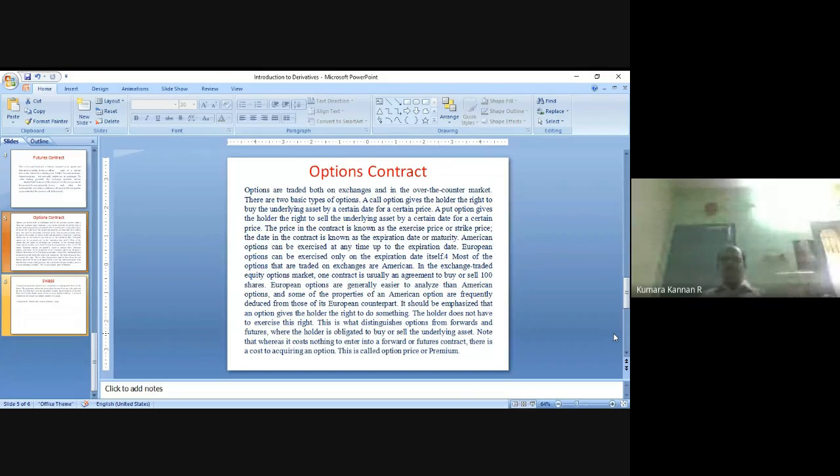It is full advantage for Mr. X. So what is the advantage for Canara Bank? The advantage for Canara Bank is that the buyer of the option contract has a privilege of executing or not executing. The privilege is with the buyer. So the buyer of the option contract has to pay a certain amount to the seller of the option contract. That amount is called the option price or option fee or option premium, right? Well, all are the same. A buyer of the option contract has to pay a certain price to the seller of the option contract.